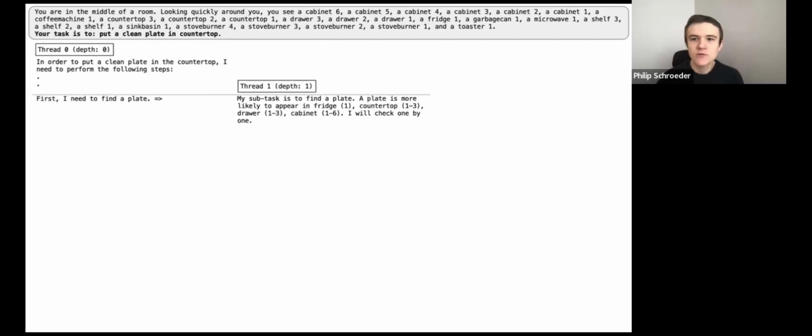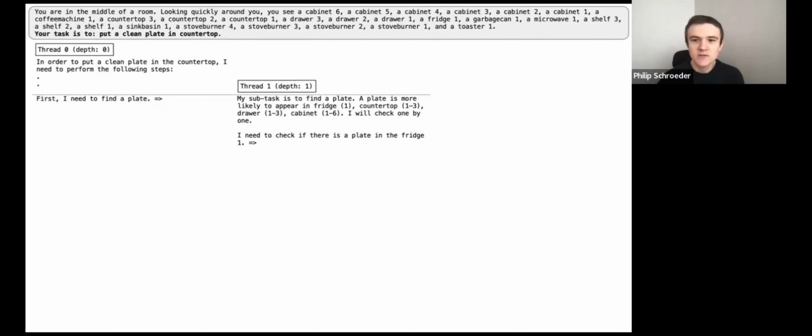The context for the original thread, thread 0, was the original task. Now, the context for the new thread, thread 1, is the last line of text generated by the parent thread, thread 0. Based on this last line of context, thread 1 can infer that its subtask is to find a plate. Thread 1 can then proceed with this task. In doing so, it can use the same special token to spawn its own child threads to offload work necessary for searching for a plate.